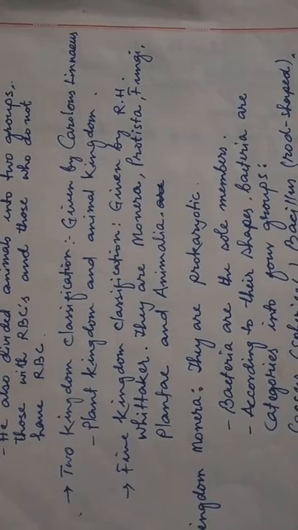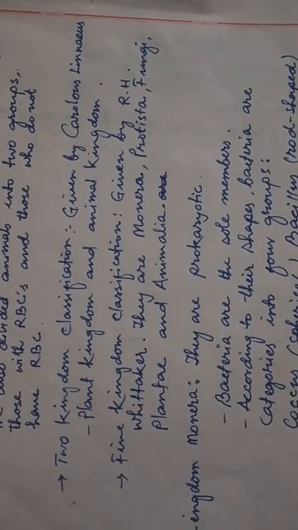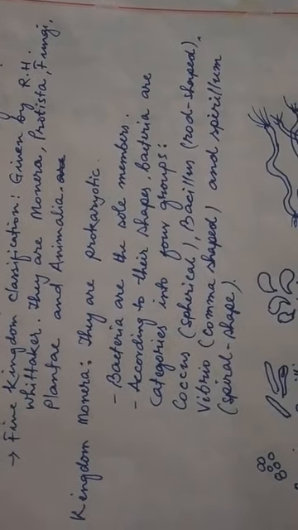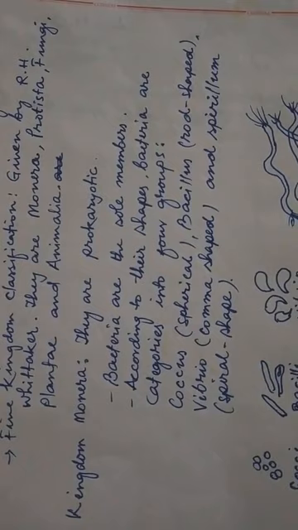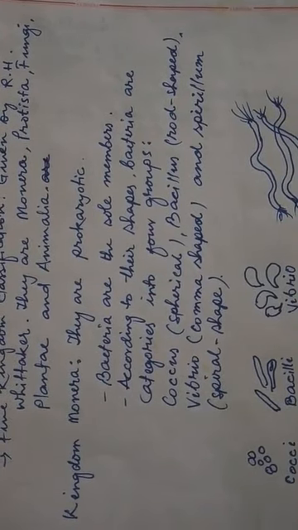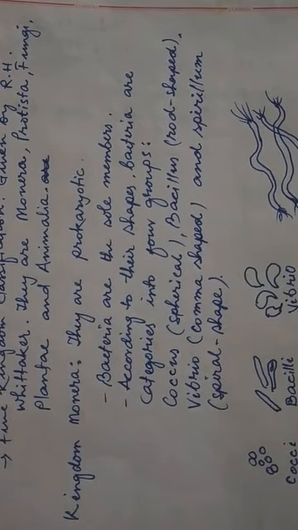Now, let us come to the kingdom Monera, the first kingdom. The kingdom Monera organisms are prokaryotic.